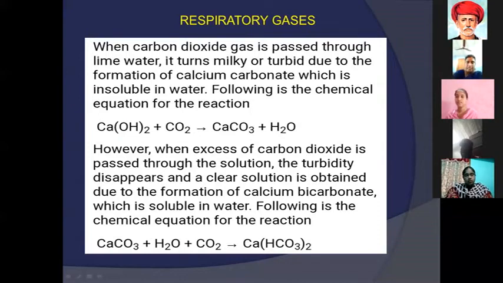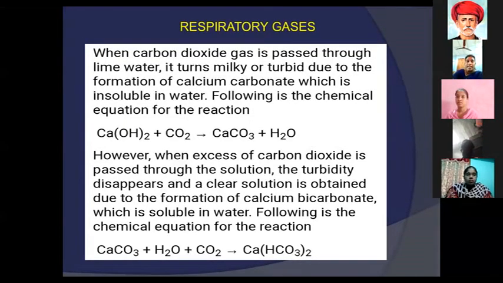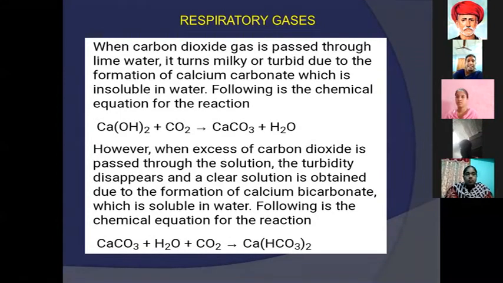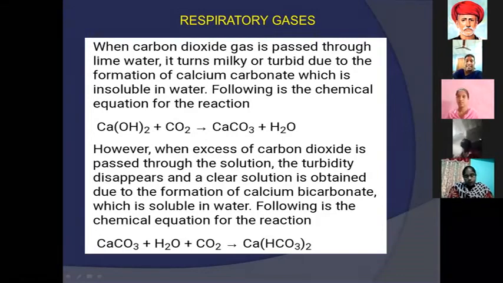Next slide. See, what are the respiratory gases? The experiment proves carbon dioxide when carbon dioxide gas is passed through lime water. Lime water is called calcium hydroxide. It turns milky or turbid due to the formation of calcium carbonate, which is insoluble in water.